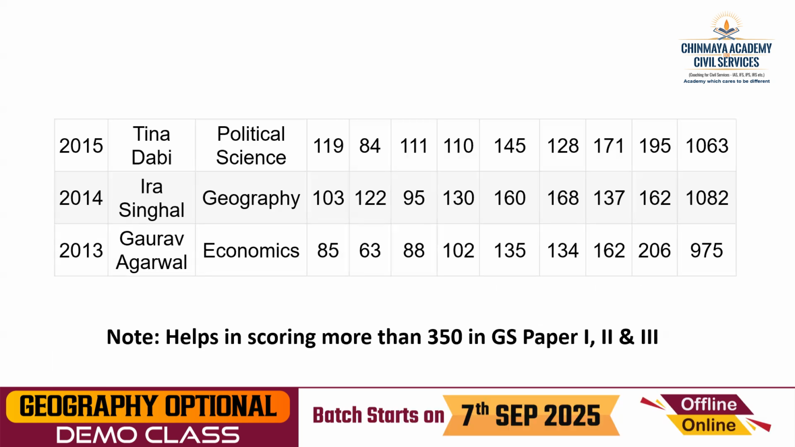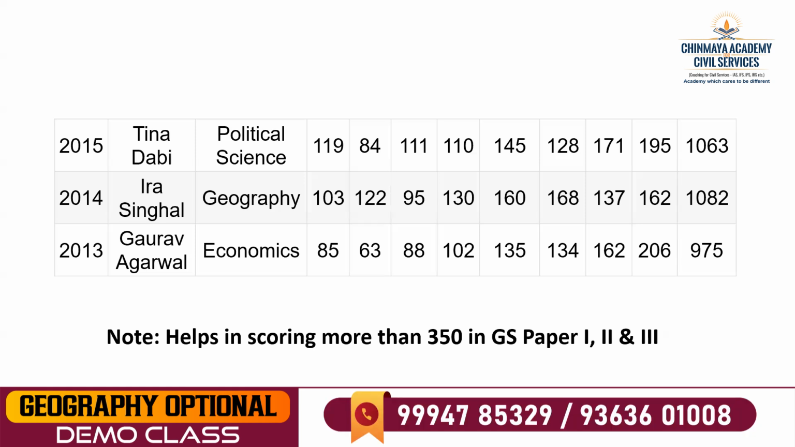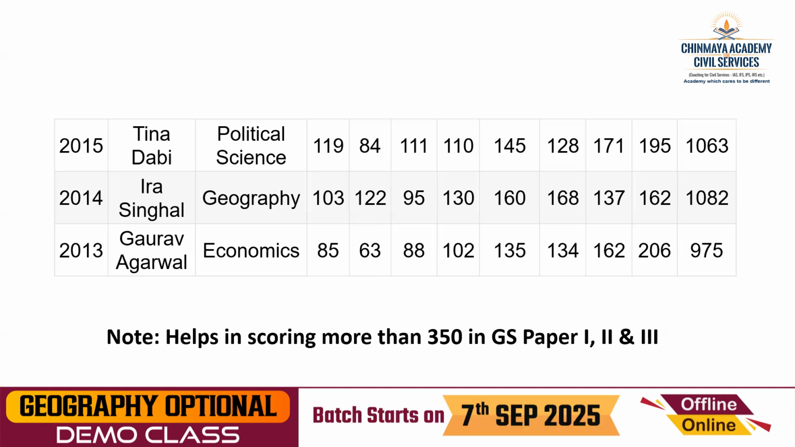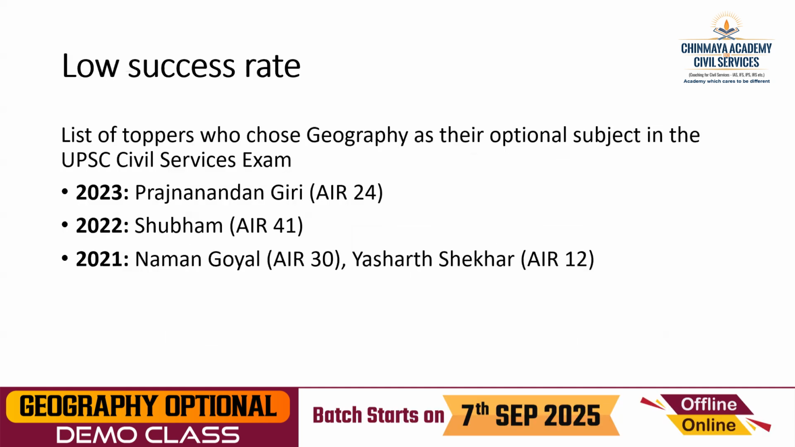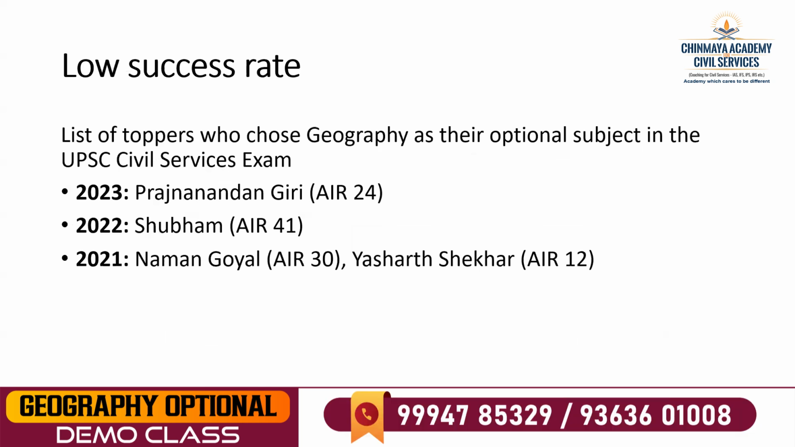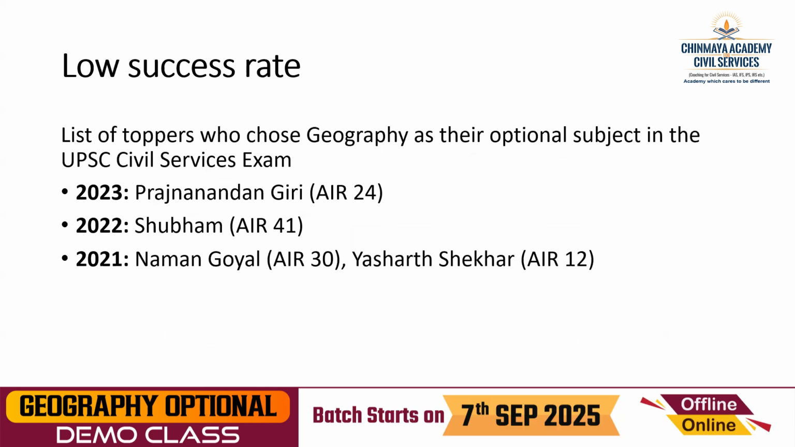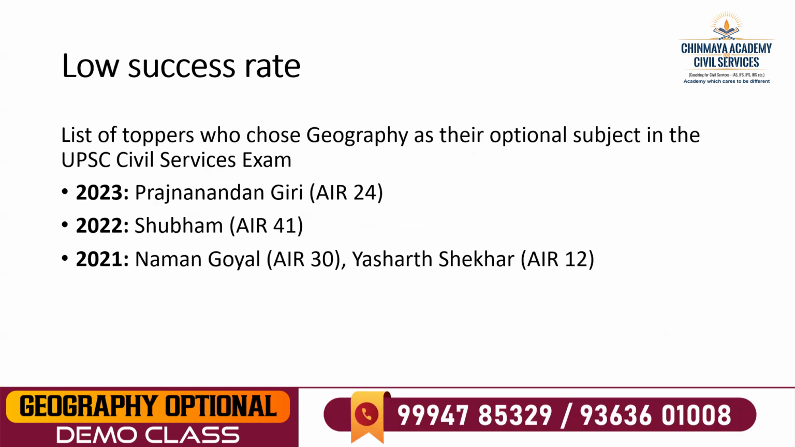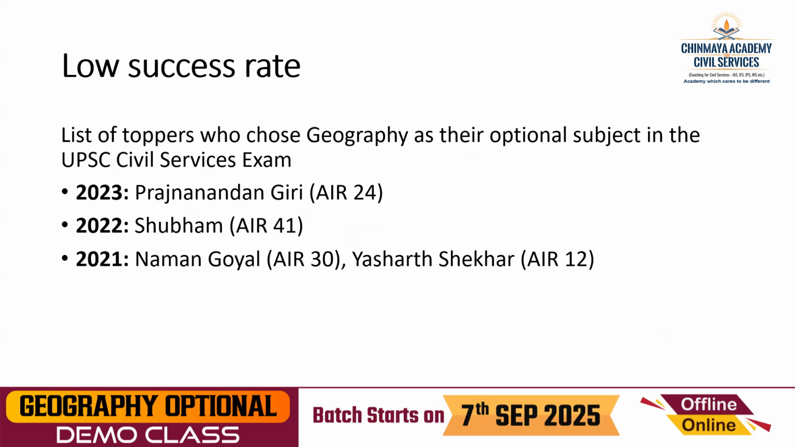Then last, this note: scoring more than 350 marks in GS paper 1, 2, 3 collectively will decide your fate in the main examination. Low success rate? Who said low success rate? Every year students are coming. As the number of students appearing with geography as optional is less, and appearing with anthropology and other subjects is more, they are equalizing the marks. They are selecting students proportionately.